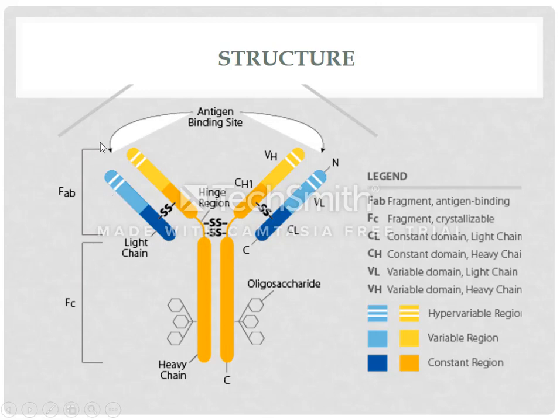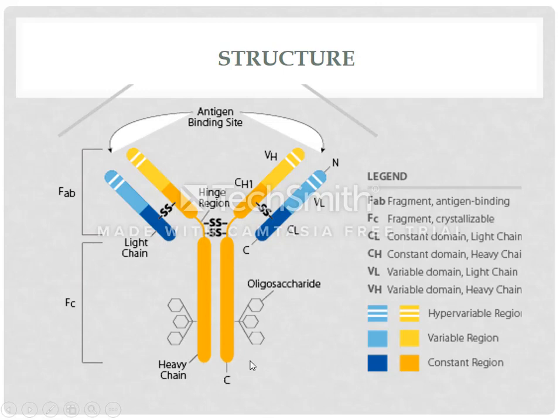This portion is known as Fab region, Fab meaning antigen binding fragment. These are basically antigen binding sites. So antibodies attach to the antigen through these portions, and this portion is known as constant region, FC region, fragment crystalline.